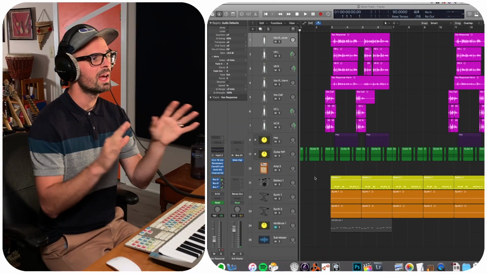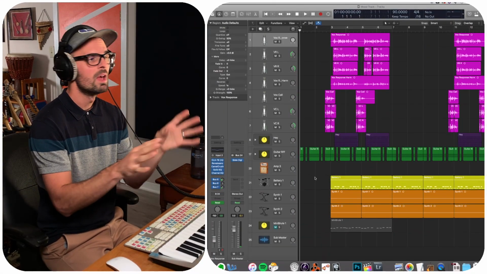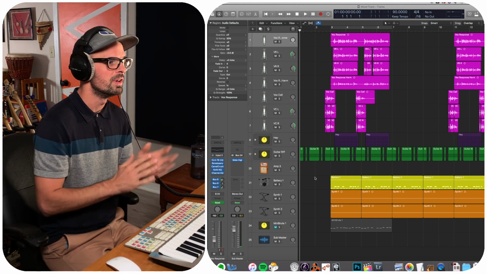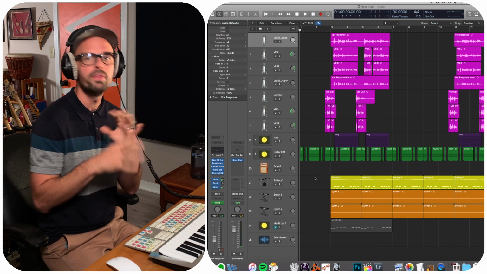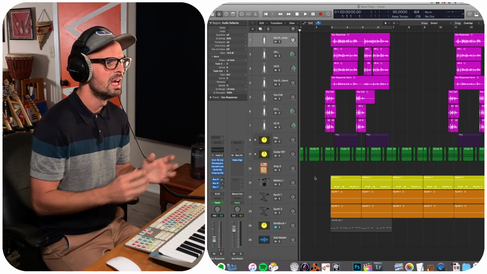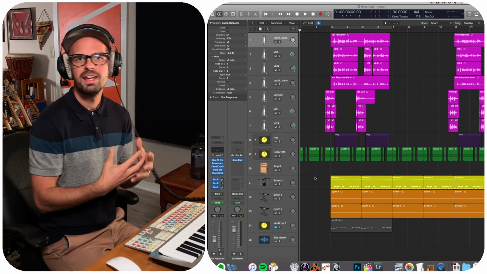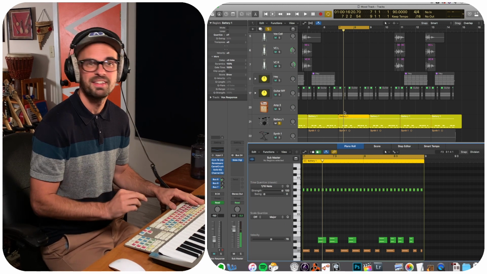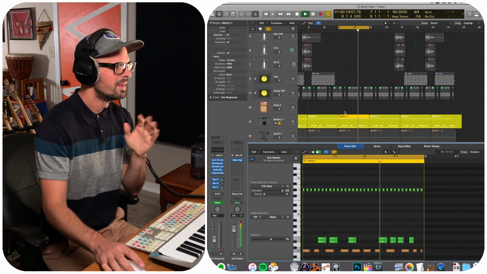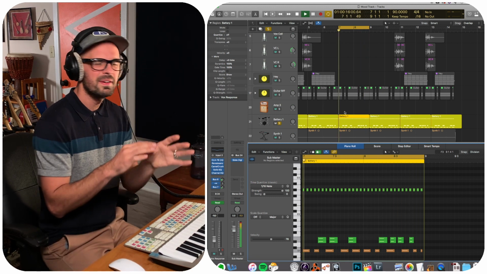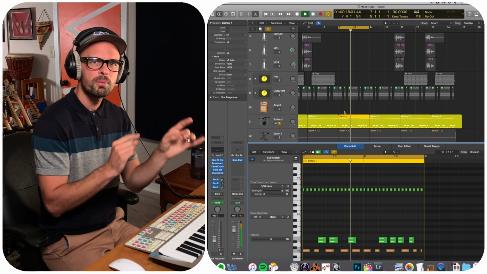Okay, so what we're looking at is my session in Logic Pro for creating a track like Mood. This song really didn't have that many elements, but the ones it had, it used really effectively. So I started by just imitating the drum groove. If I loop a section, it sounds like this. So not a lot going on, but there are some things I want to talk about.